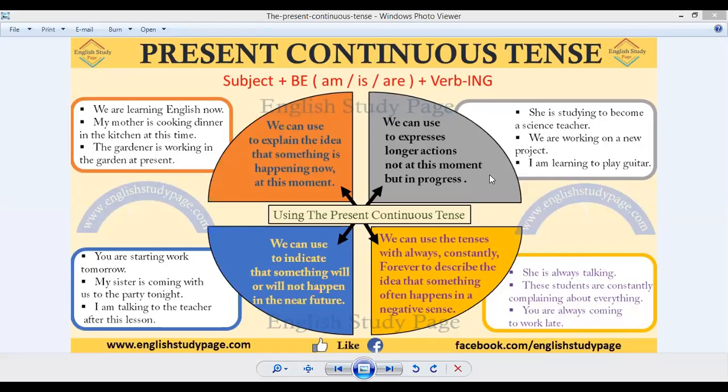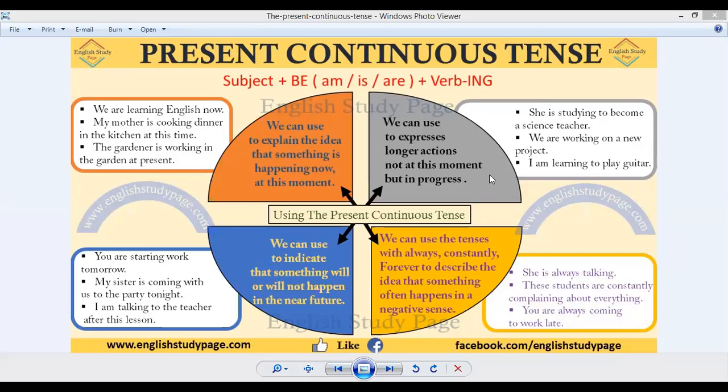Another usage is we can use it to express longer actions not at this moment but in progress. I told you that there are certain activities or works that we do in our life, but it is not necessary that whenever we discuss or whenever we point out those activities, we should be involved in that particular activity at the time of speaking.